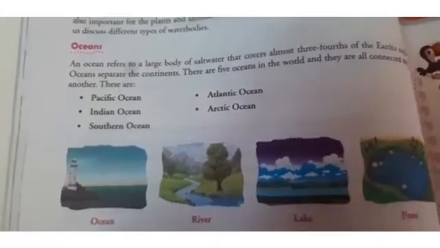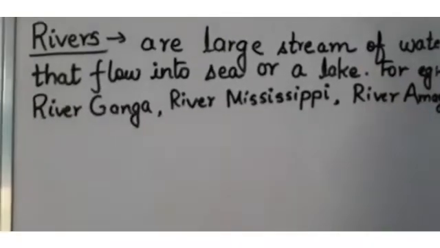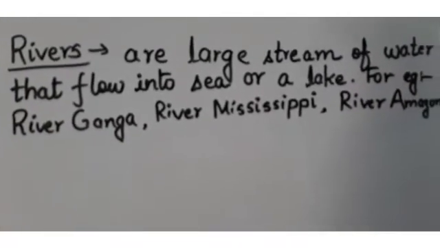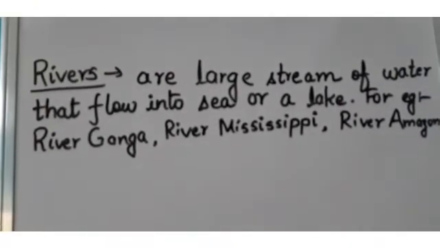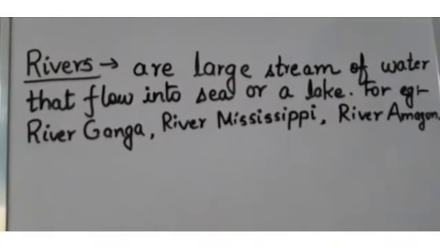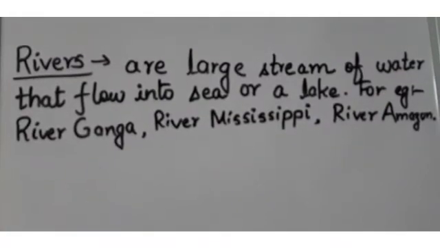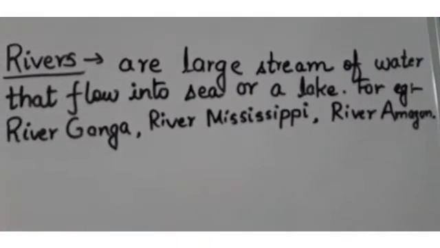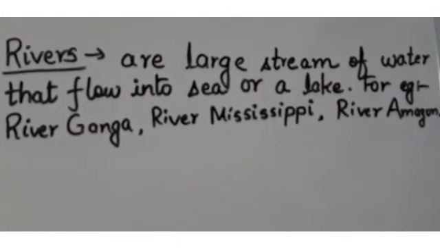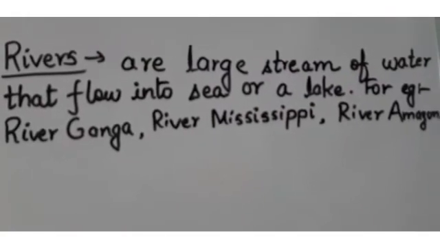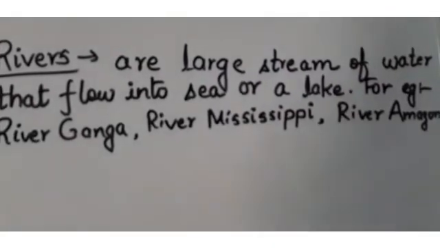This water body can be formed by man also, and it can be formed by nature also. So today we have completed this lesson, the 4 domains of the earth, and you all have to revise the lesson again. You have to read the whole chapter again to understand the lesson properly. Okay, so this much for today.